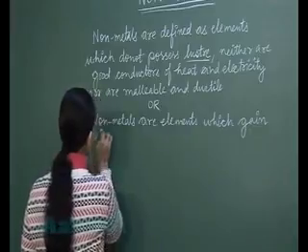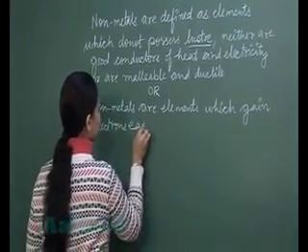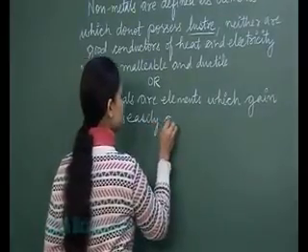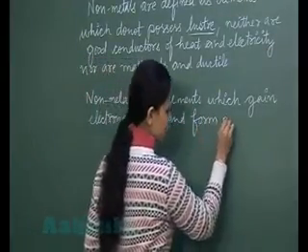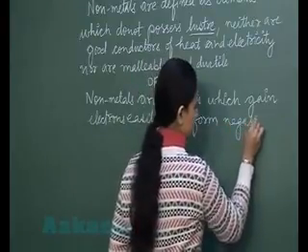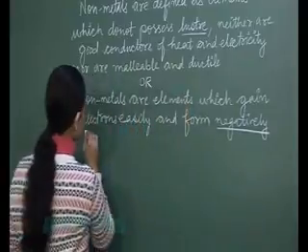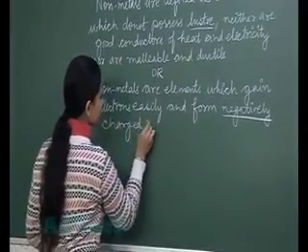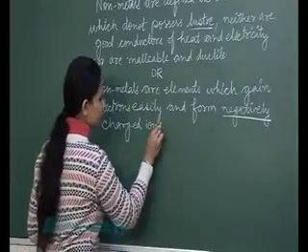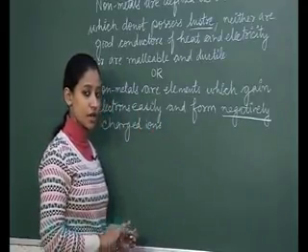Negatively charged ions are known as anions, as positively charged ions are known as cations.